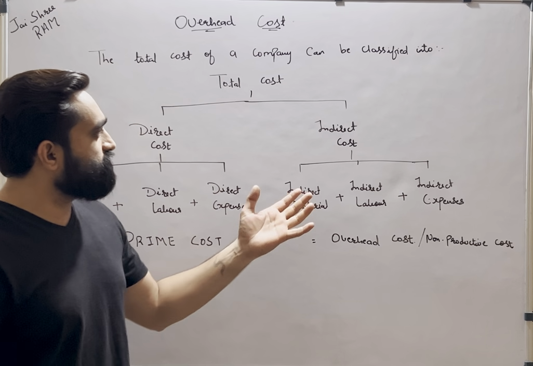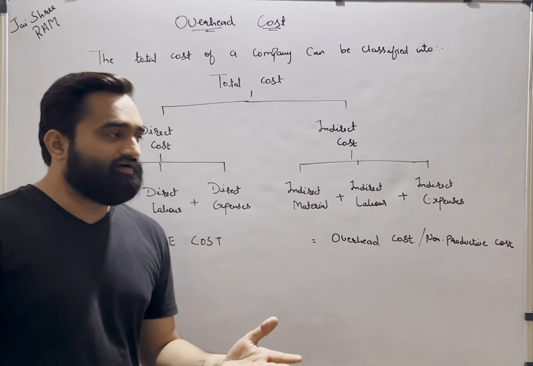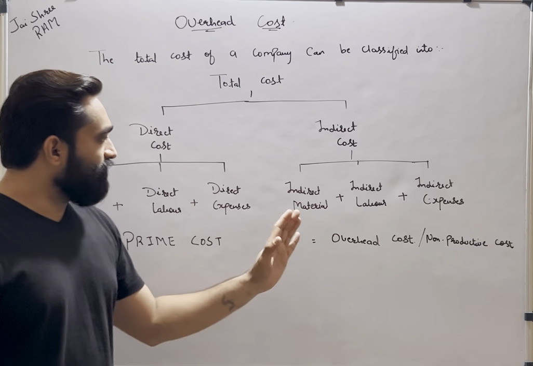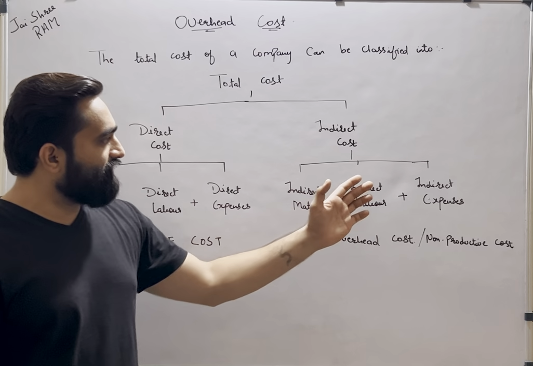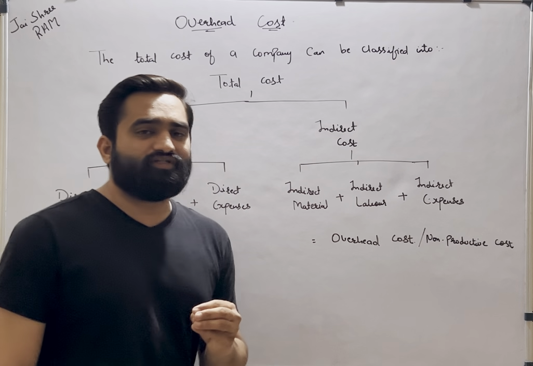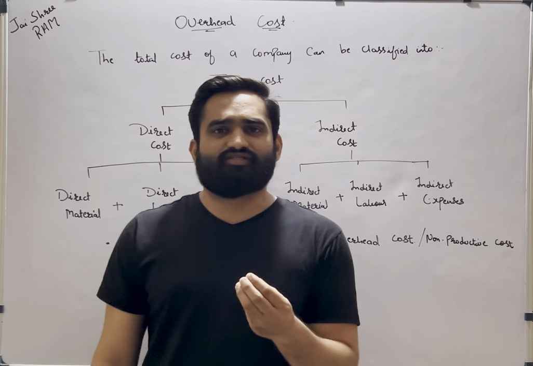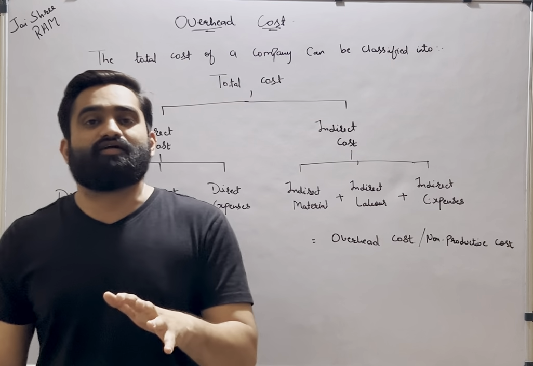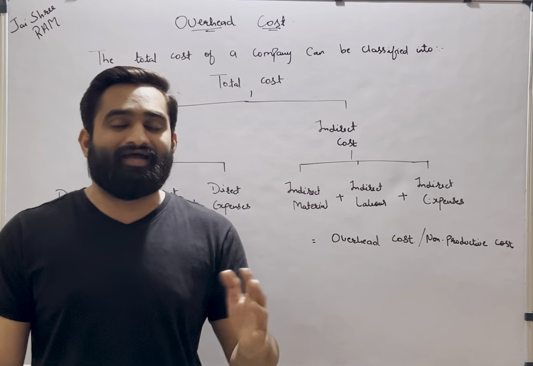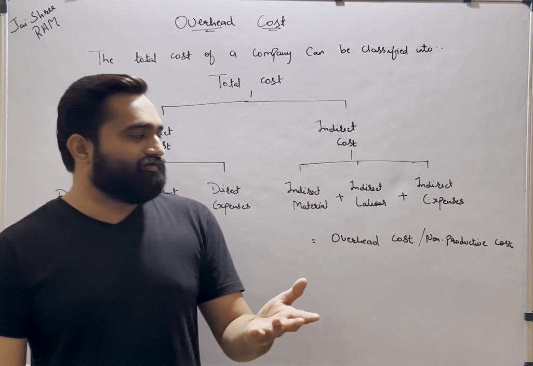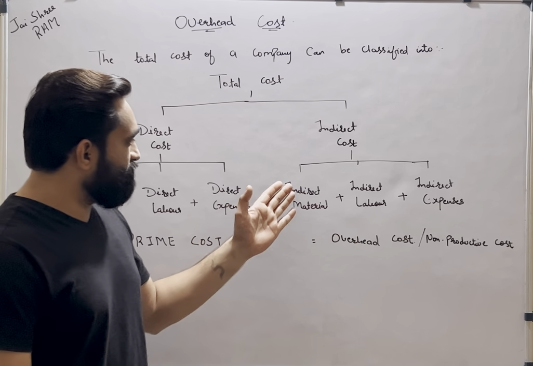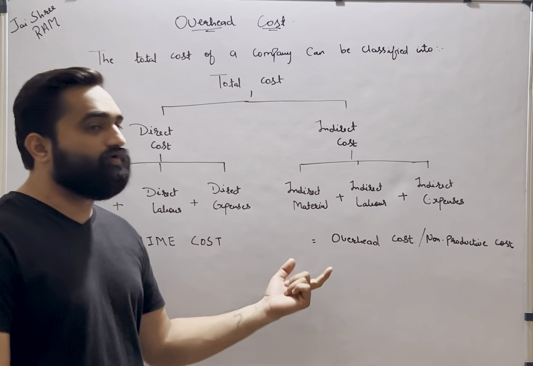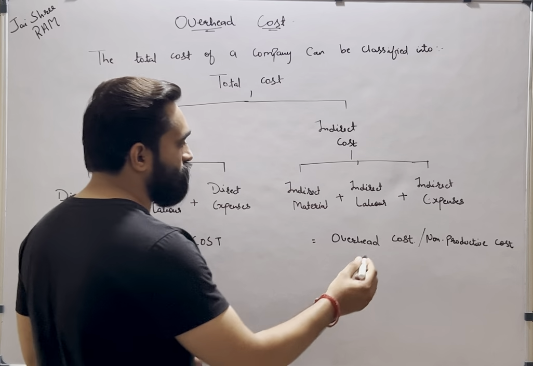On the other hand, we have certain indirect expenses as well. Again, like direct cost, there are three types of indirect cost for a company: indirect material, indirect labor and indirect expenses. So we know that indirect expenses or indirect cost is something which is not incurred on the production, but they are incurred so that the production can be continued and that it does not stop in between, right? Again, the sum of indirect material, indirect labor and indirect expenses gives us the overhead cost, which is the topic which we are going to cover today.